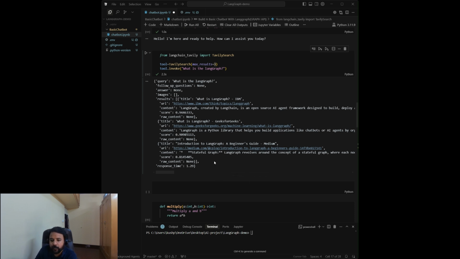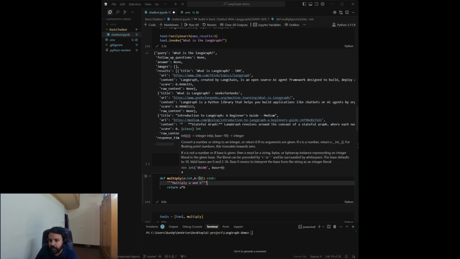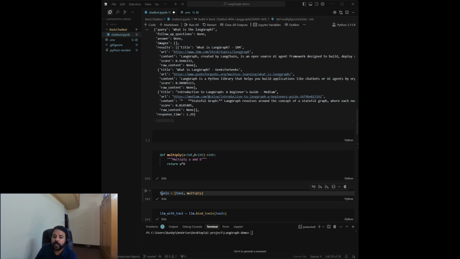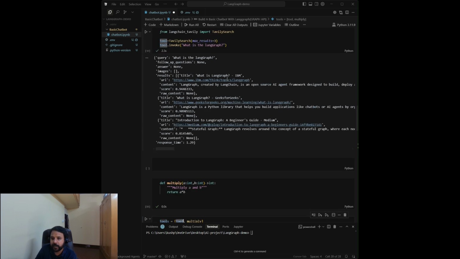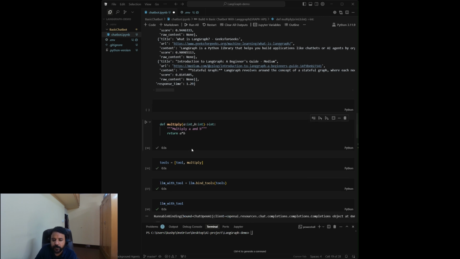We are now creating one more tool, that is a multiplication tool. We are passing two arguments, A and B here, and we are simply returning A times B. And now we are creating this tools variable, and we are passing into tools our first tool, the Tavily search tool, and second tool, that is the multiply tool. Let's execute this also.